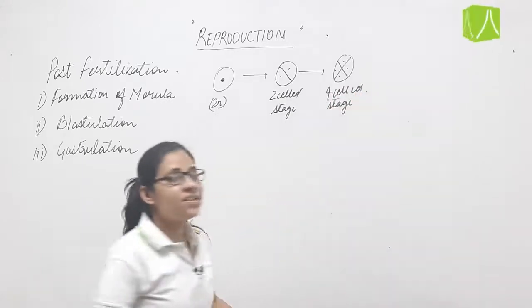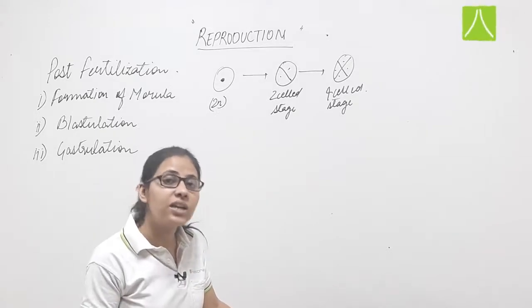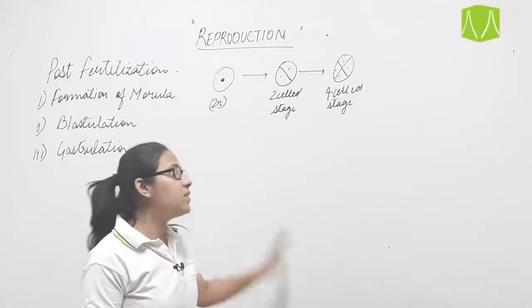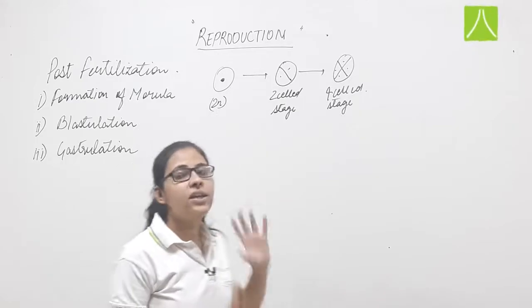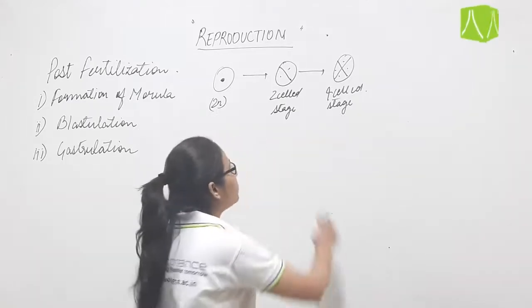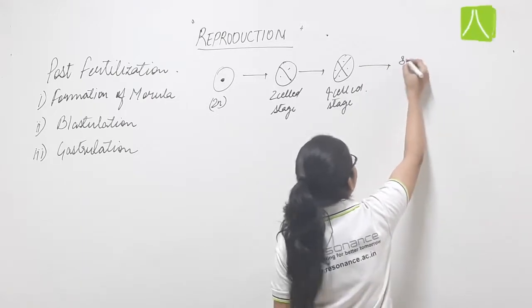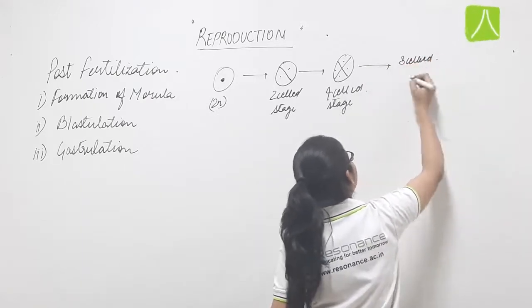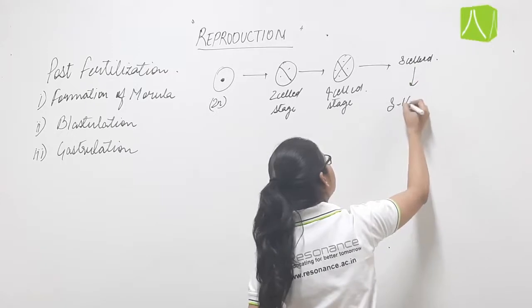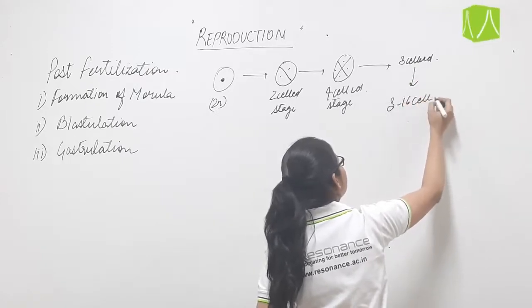These are the cleavage, that is the mitotic division occurring in the fallopian tube only. Zygote is dividing mitotically in the fallopian tube only.